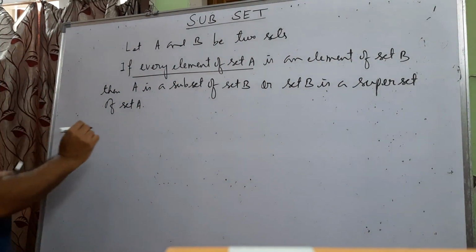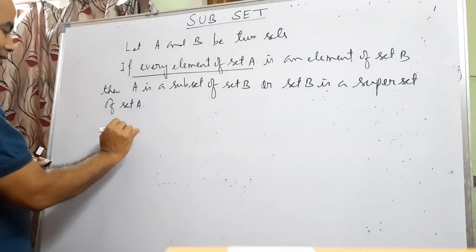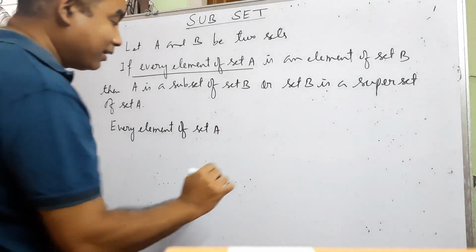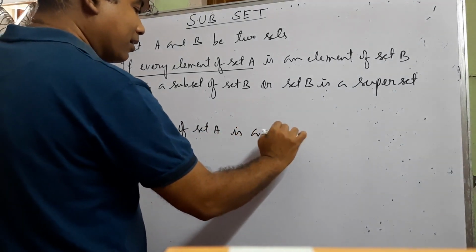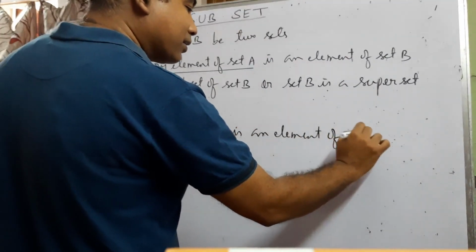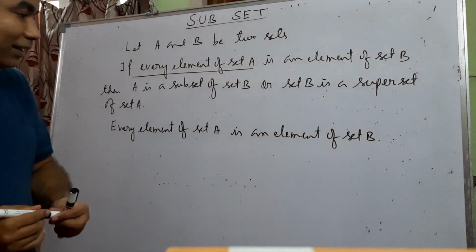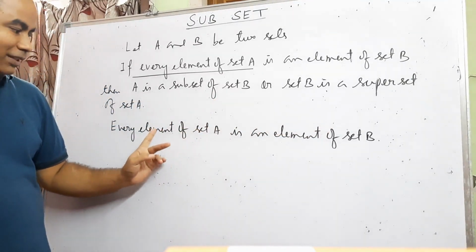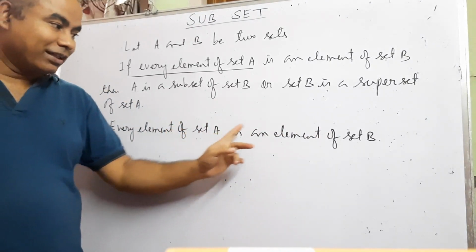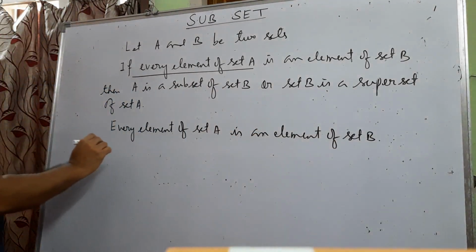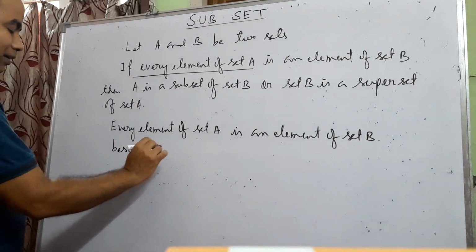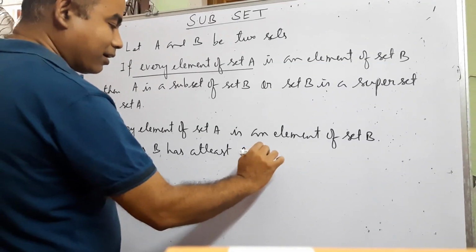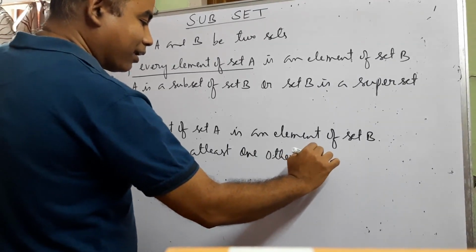Now my next statement is like that: every element of set A is an element of set B. Till now we know that set B has all the elements of set A, because all the elements of set A are in set B. Besides, B has at least one other element.